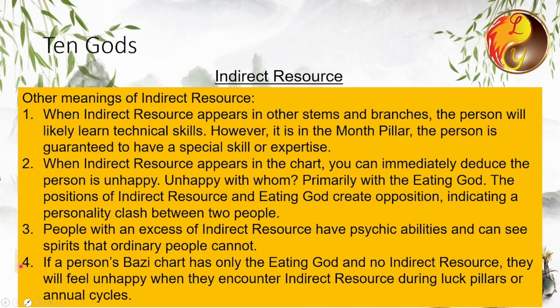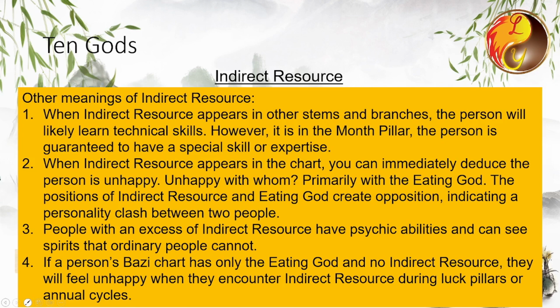Fourth, if a person's chart only has the eating god without indirect resource, they will feel unhappy when they encounter indirect resource during luck pillars or annual cycles. As we mentioned, indirect resource suppresses the eating god. What does this mean? The eating god represents our blessings, everything we enjoy like food, fun, and leisure. But indirect resource specifically overcomes the eating god.